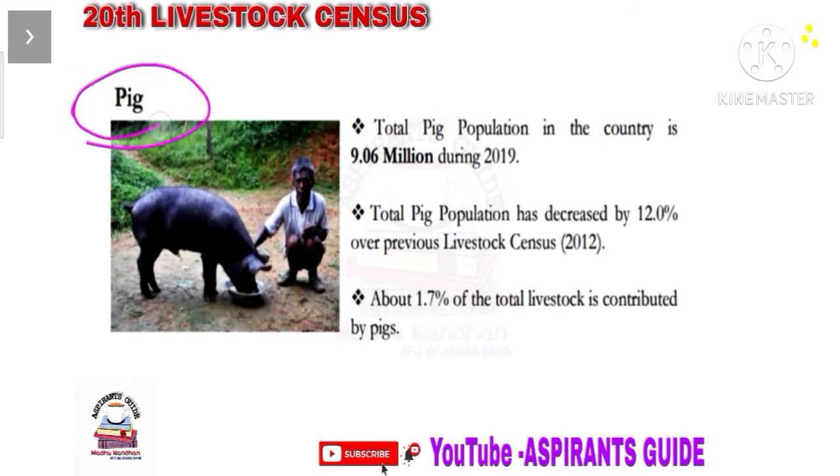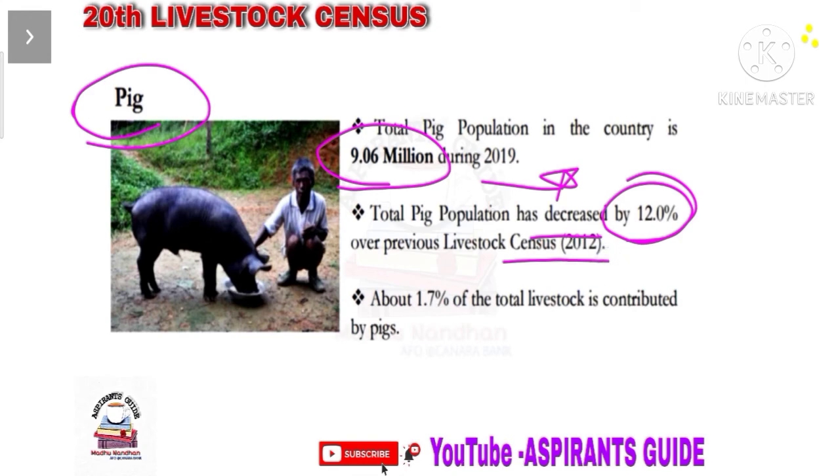Okay, now let us see the details of pig population according to the 20th livestock census. Population of pig in India during 2019 is 9.06 million, and there is a 12% decrease in pig population from 2012 to 2019. And out of total livestock population, pig population stands at fifth position with 1.7%.